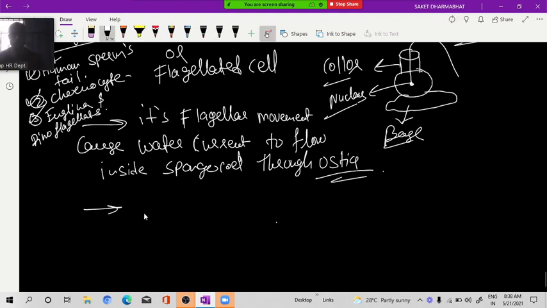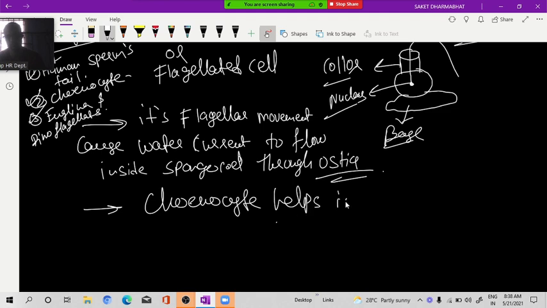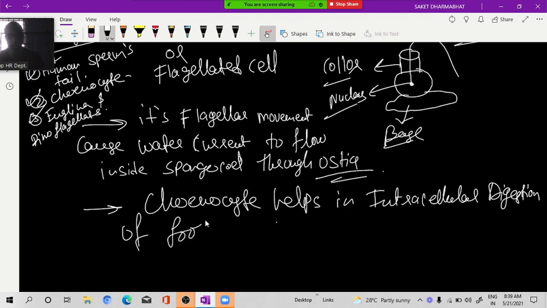Coinocyte helps in intracellular digestion of food. Intracellular means what? Inside the cell.